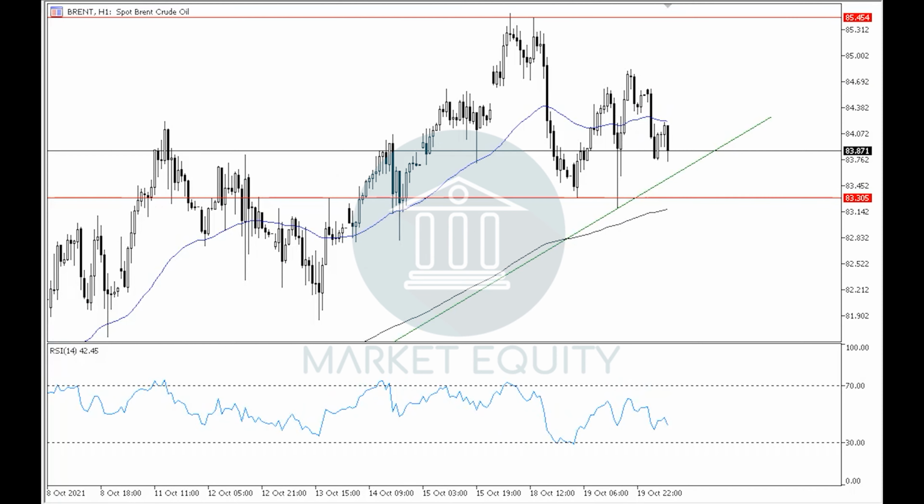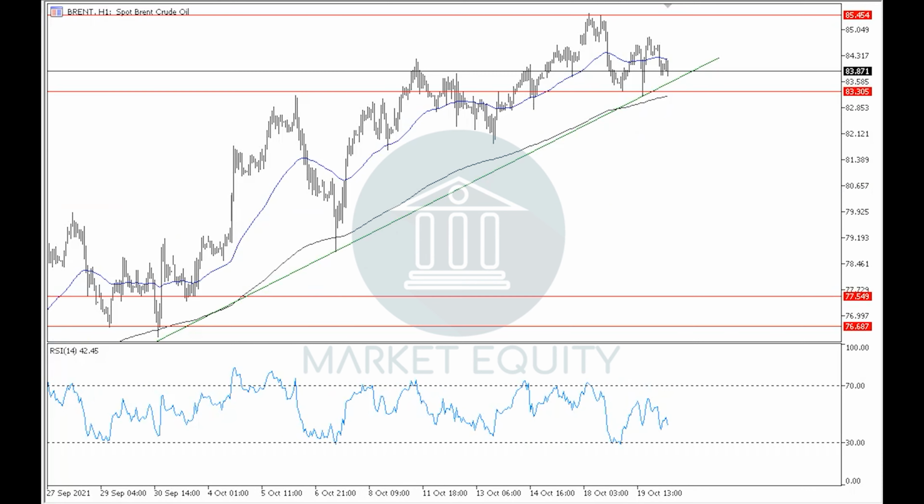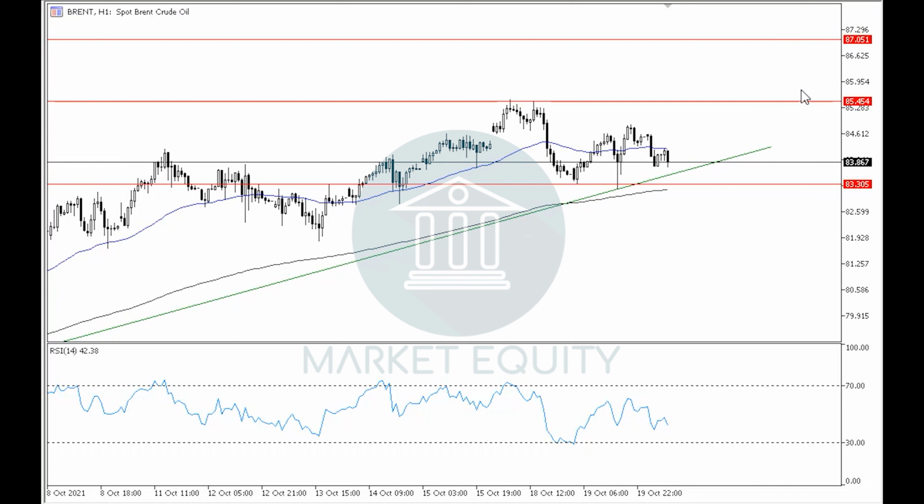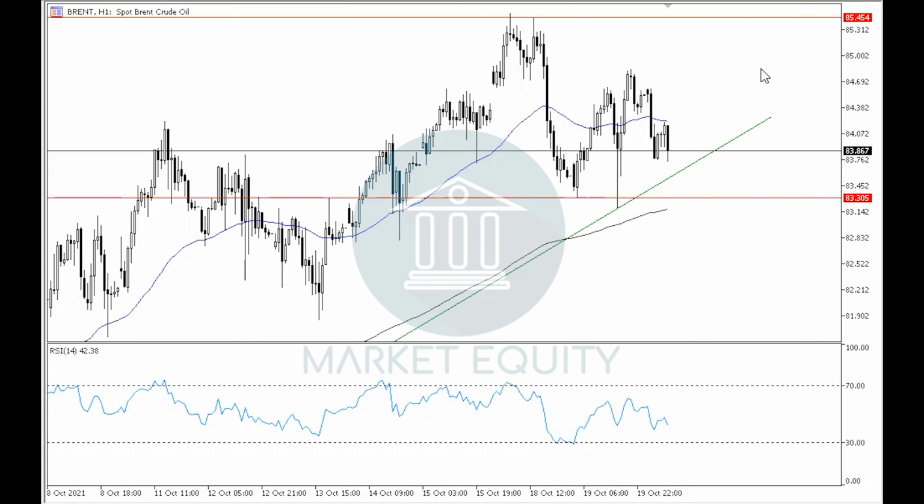If we notice the 1-hour time frame, then we can see that the BRENT is also moving in an uptrend in the 1-hour time frame, even though it has recently formed a lower high than the previous one. However, by holding above the uptrend line in the 1-hour time frame and holding above level 83.30, which is a horizontal support level for the BRENT in the 1-hour time frame, then we are still moving in an uptrend in the 1-hour time frame and will continue to target, as we said, around level 85.45, then around level 87 as primary targets in the current uptrend.